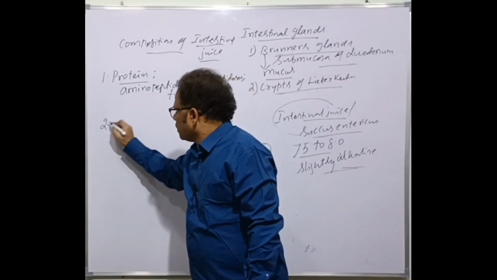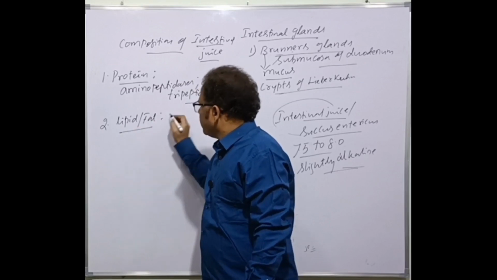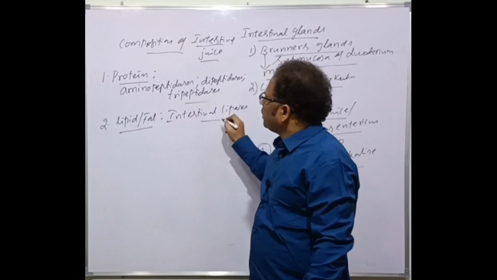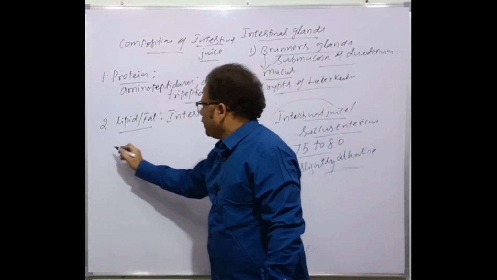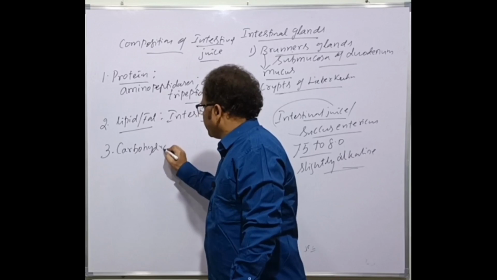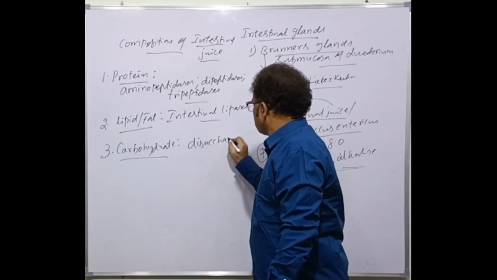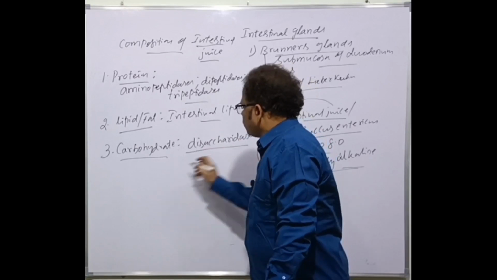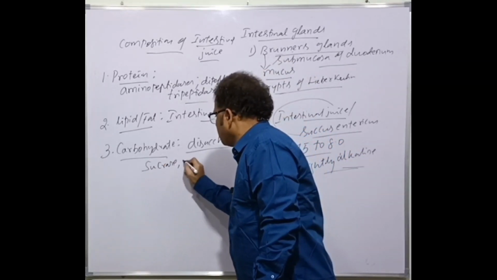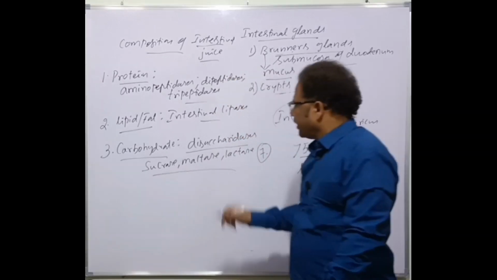Next one is the lipid or fat digesting enzyme called intestinal lipase. Intestinal lipases are present here in the succus entericus, the intestinal juice. Next one is the carbohydrate digesting enzymes, called disaccharidases. Three different types of disaccharidases are there. They are called sucrase, maltase and lactase.